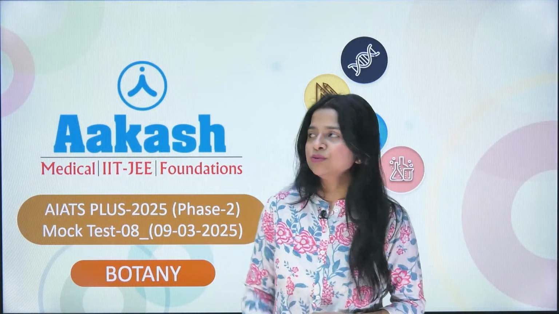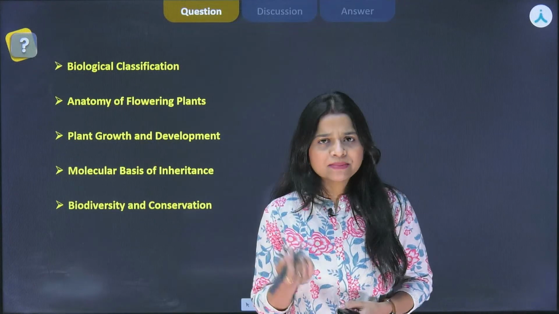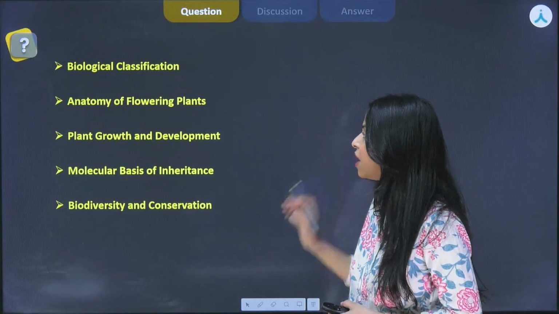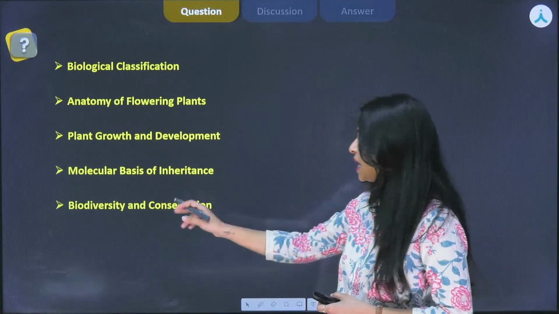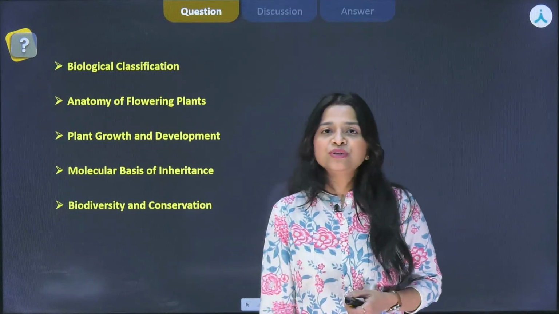And over here we have our next slot, that is slot 2, in which I will be taking up the questions in which you make frequent mistakes, and the chapters are biological classification, anatomy of flowering plants, plant growth and development, molecular basis of inheritance, as well as biodiversity and conservation. All right. A very good afternoon to you, Harsh.